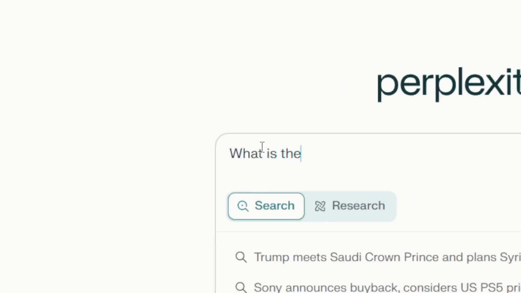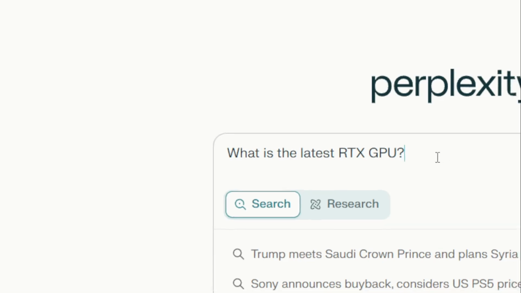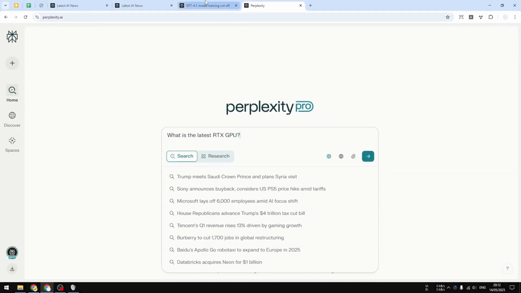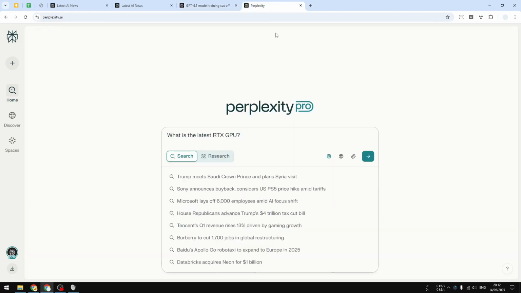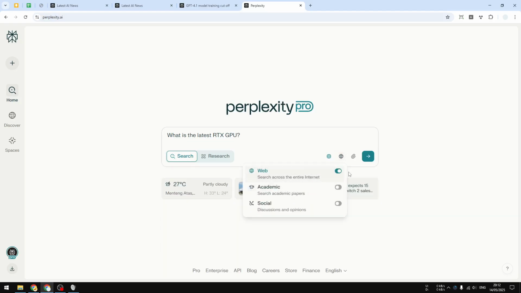What is the latest RTX GPU? Now, in case you didn't know, the latest version of the RTX GPU that we have right now is the RTX 5090, that was released earlier this year. And given that this model, GPT-4.1, has the training data cutoff at around June 2024, it has no idea about that GPU. Now, to disable web access, I'm going to click this and then disable the web access.